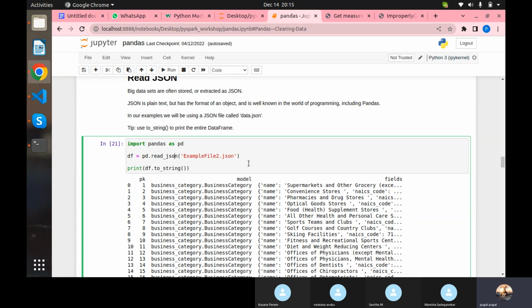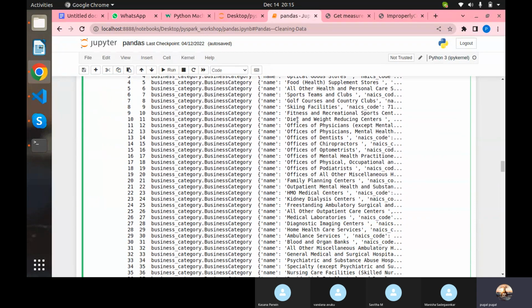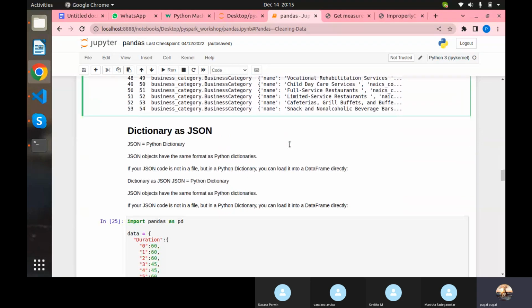That's what I told you, right? And if you use toString, it will show the entire data frame in your terminal. So I'm using toString and we are getting the JSON file here. This is how you can read a JSON file.